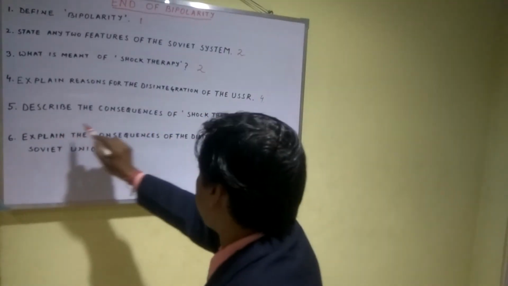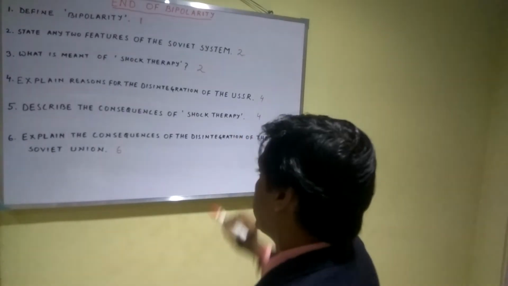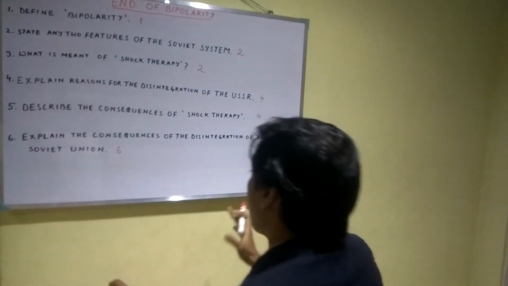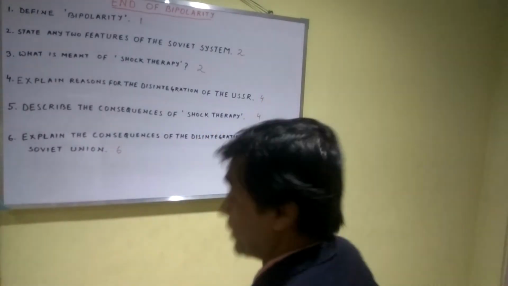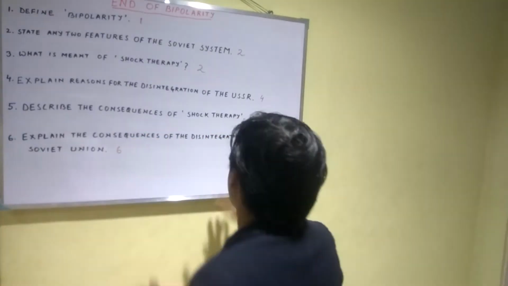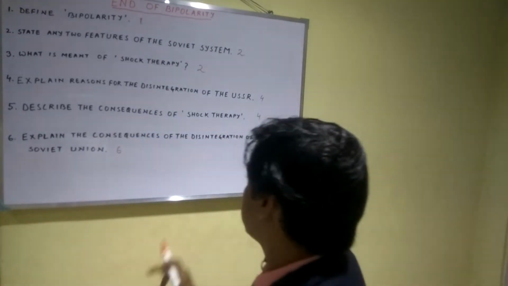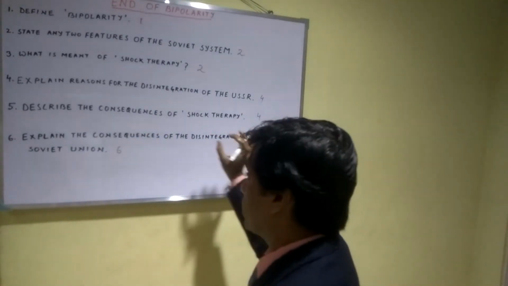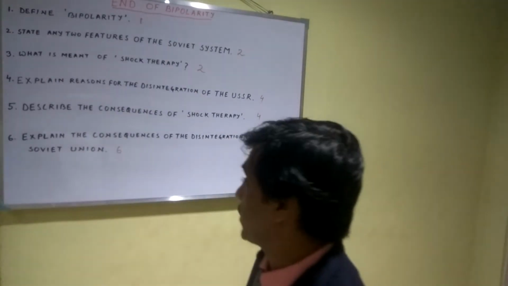Now, for question number 5, describe the consequences of shock therapy. What are the consequences? What is the impact of shock therapy? Now, how to write down the answer? 4 marks, that is 4 points. So it is within 100 words, according to the CBSE board.